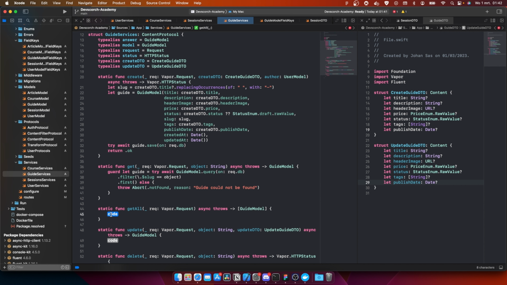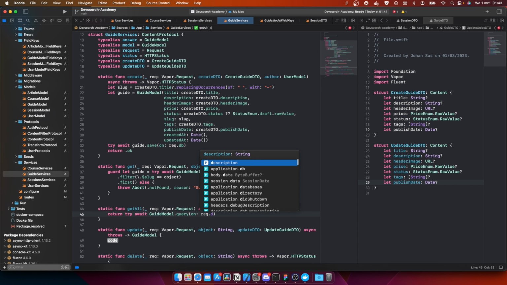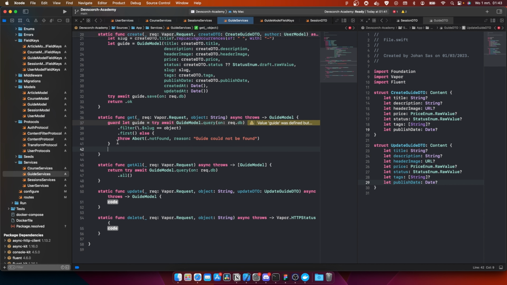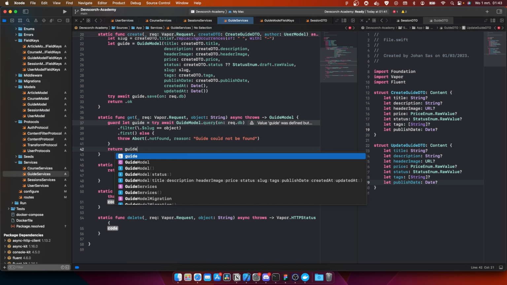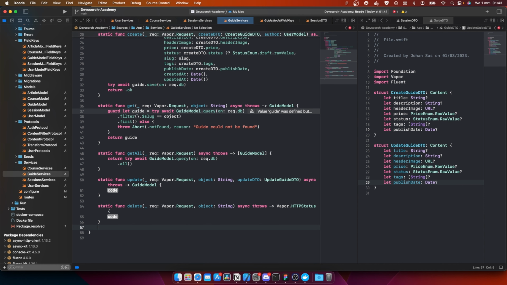Perfect. Then we have getAll: return try await GuideModel.query on req.db .all. And in guide we have to do one more thing. We're going to return guide, just like this, and we're going to create the same extension as we did before. So we can do an extension of GuideService. This is going to be the transform protocol.